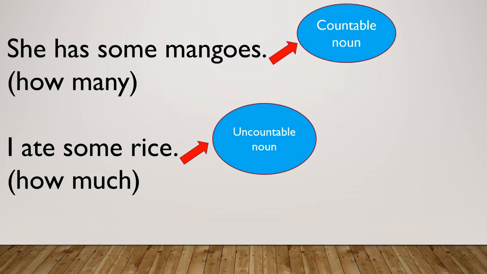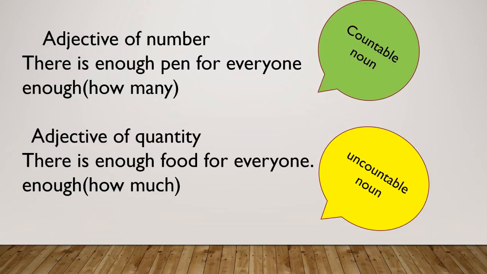So the first sentence is: there is enough pen for everyone. So student, here pen is a noun and we can count pen. So pen is a countable noun. Now we can say, how many pen you want? So here we can ask the question how many.